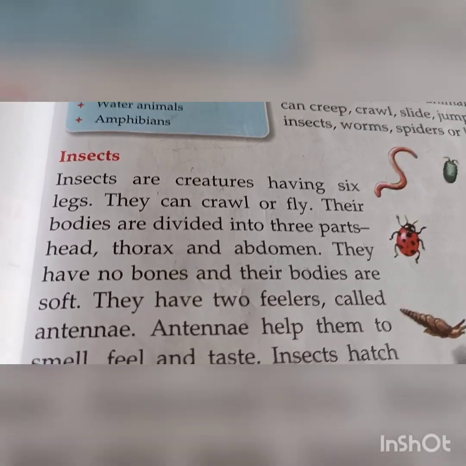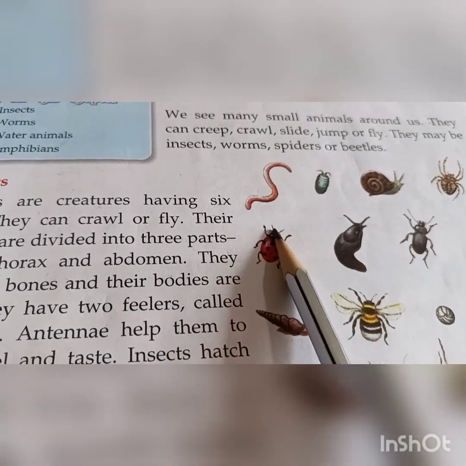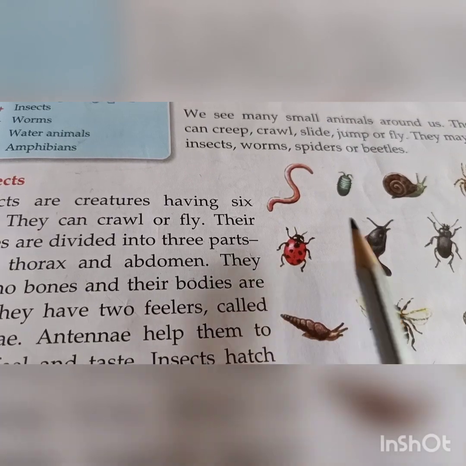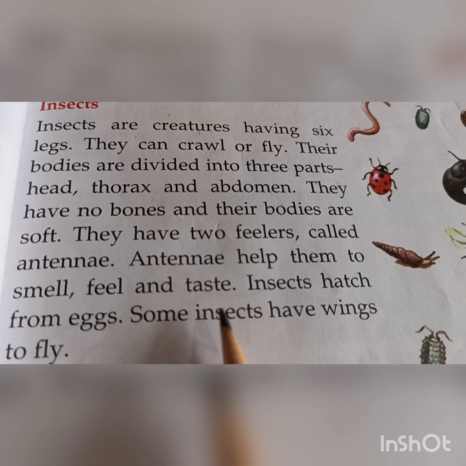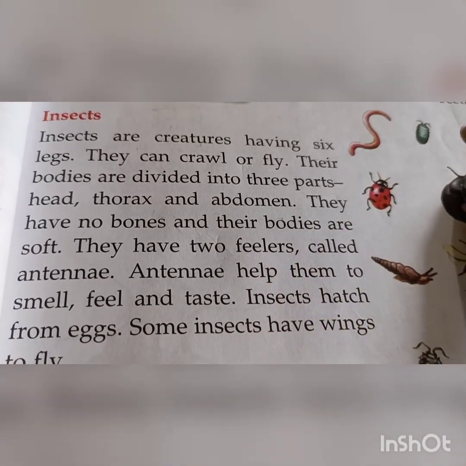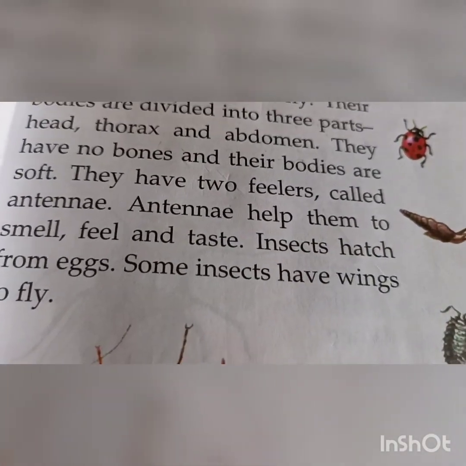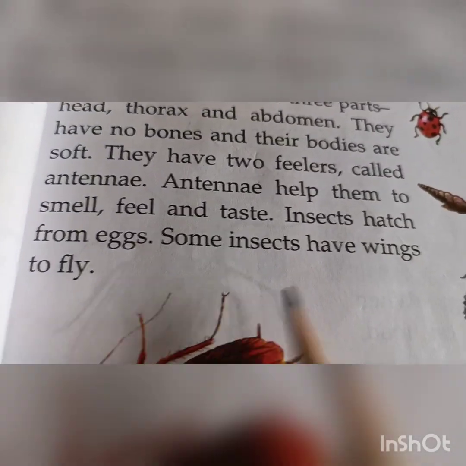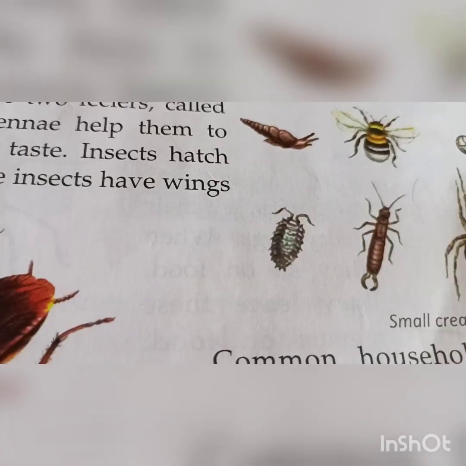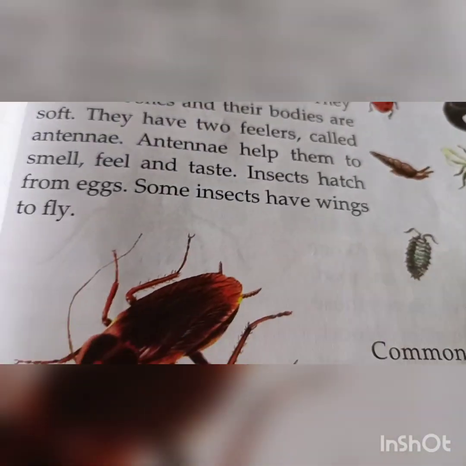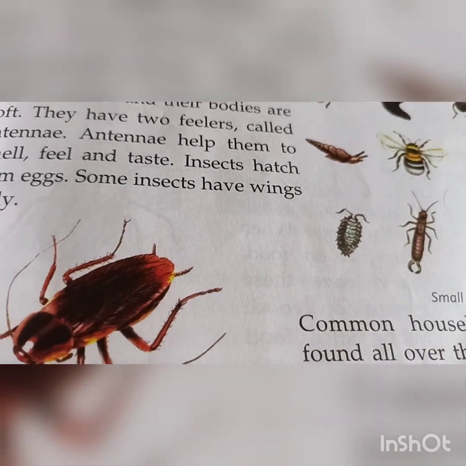They have 2 feelers like this. These 2 feelers are called antennae. Antennae help them to smell, feel and taste. Insects hatch from eggs. How do we get these insects? The insect lays an egg, and when the egg hatches, we find these little insects.